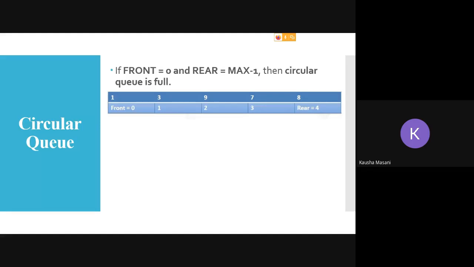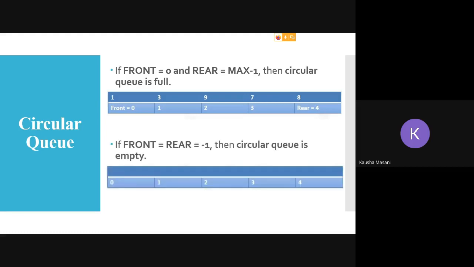Now, the condition for your circular queue to be full is that front is 0 and rear is max minus 1. If this is the condition, you cannot reset your rear back to its initial position, that is 0 index. Okay, but what is the condition for circular queue to be empty? Both of them pointing at minus 1. Then you can say that your circular queue is empty.